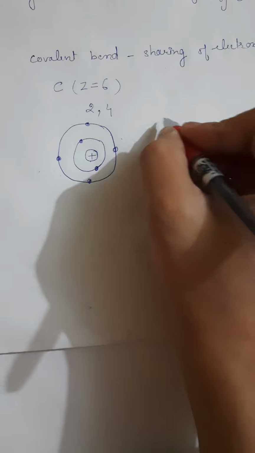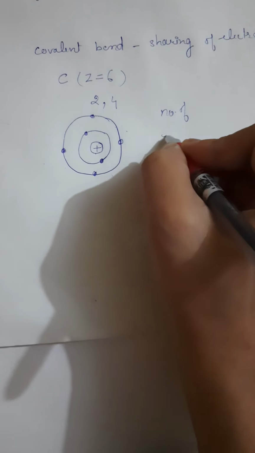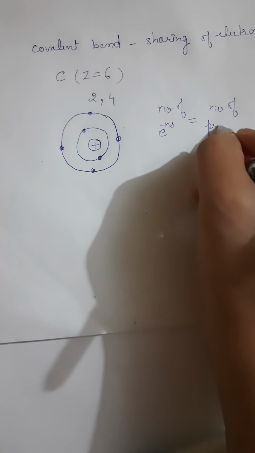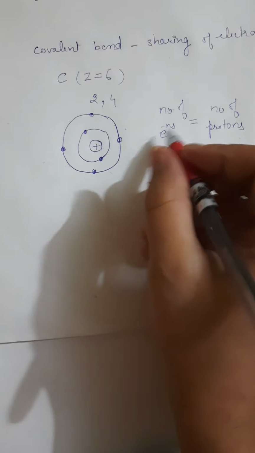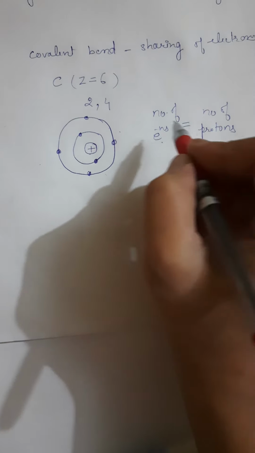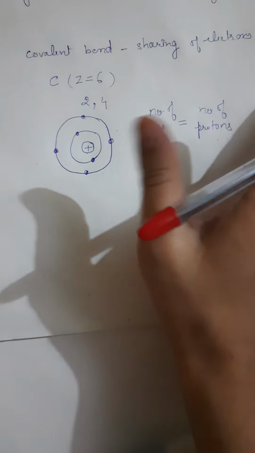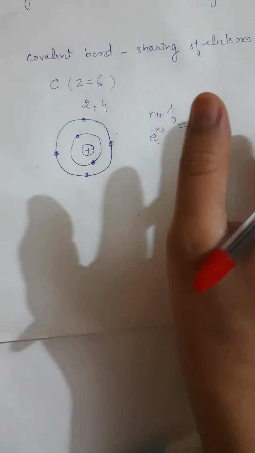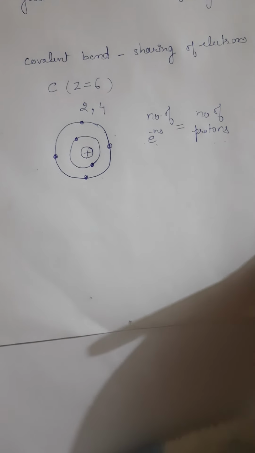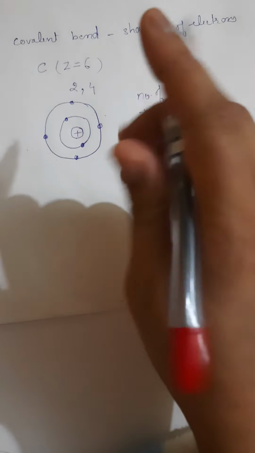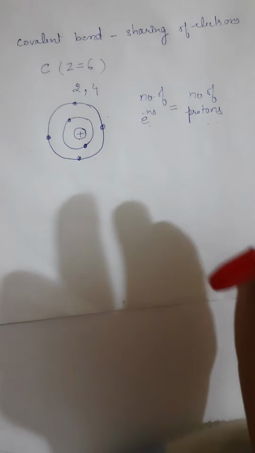An atom is neutral. Why? Because the number of electrons is equal to the number of protons. The charge on an electron is negative and the charge on a proton is positive, so both balance each other, and that is why an atom is neutral.